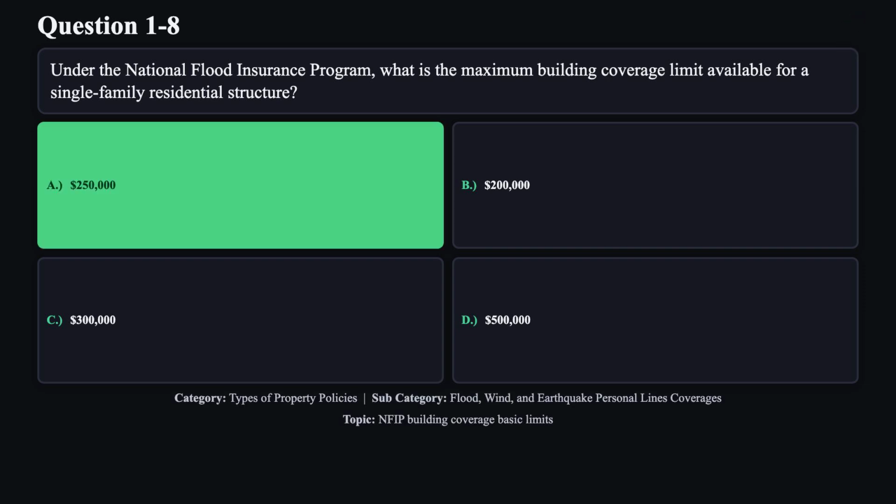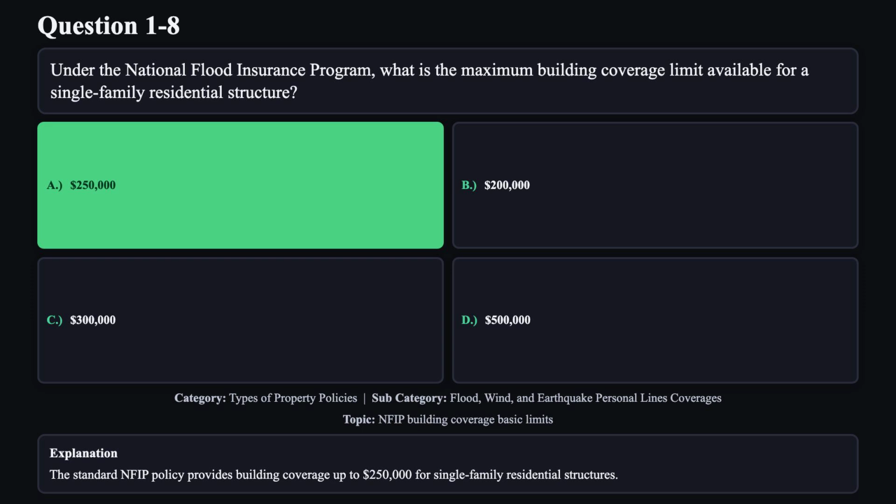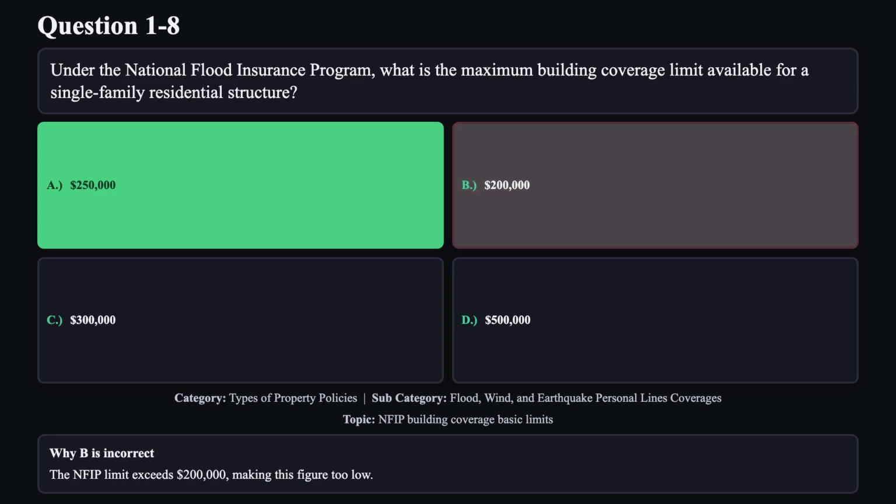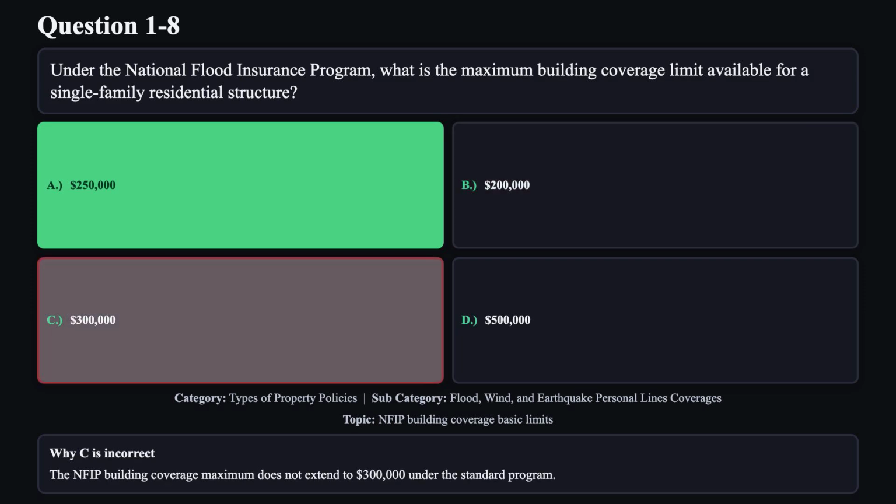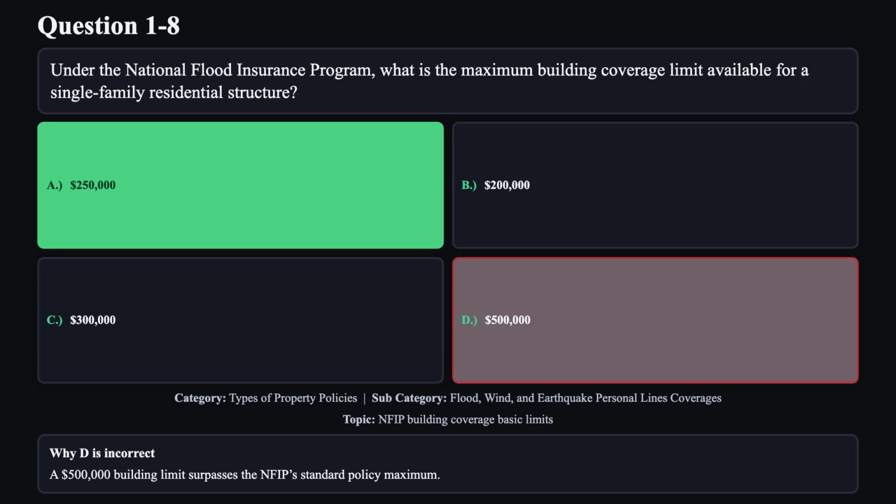The correct answer is A. The standard NFIP policy provides building coverage up to $250,000 for single-family residential structures. Reason B is not correct. The NFIP limit exceeds $200,000, making this figure too low. Reason C is not correct. The NFIP building coverage maximum does not extend to $300,000 under the standard program. Reason D is not correct. A $500,000 building limit surpasses the NFIP's standard policy maximum.